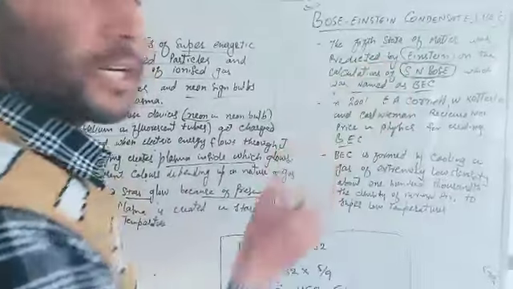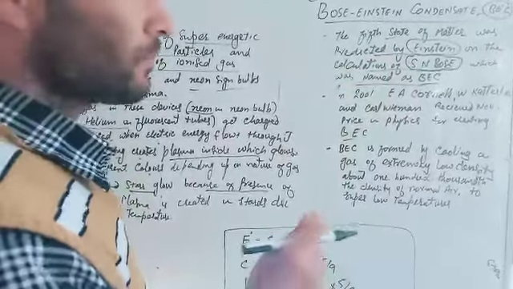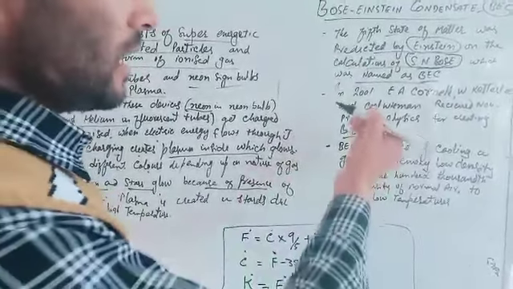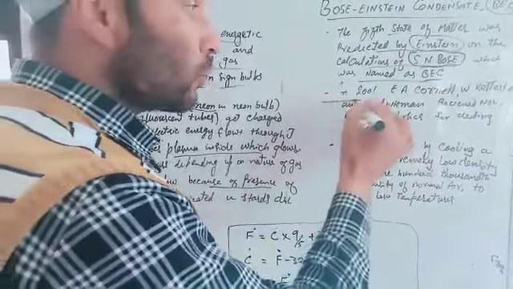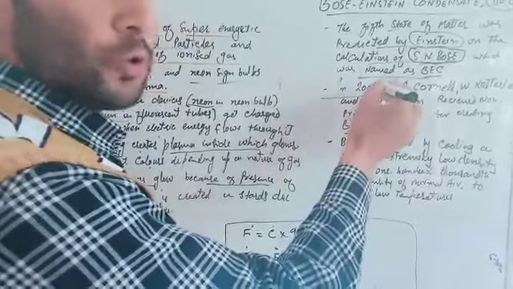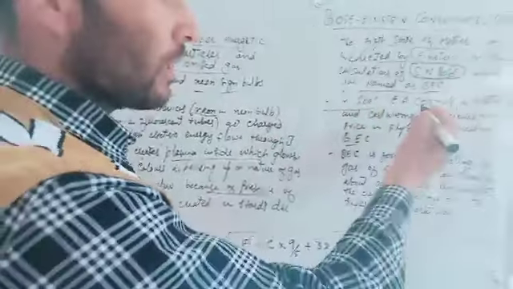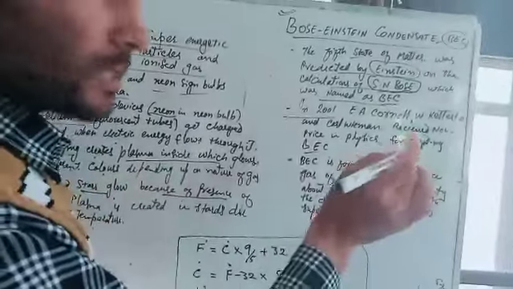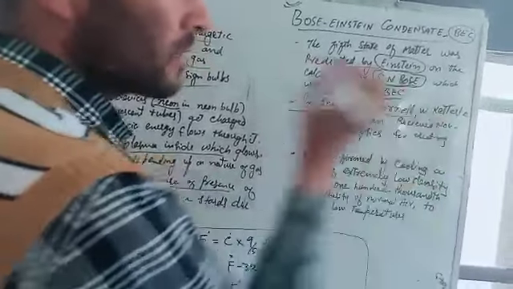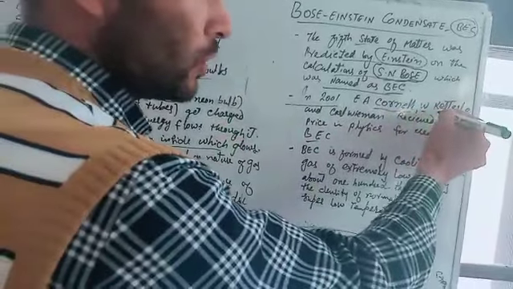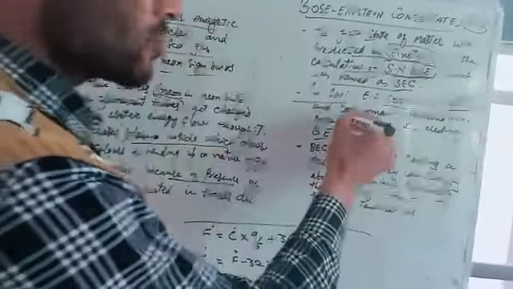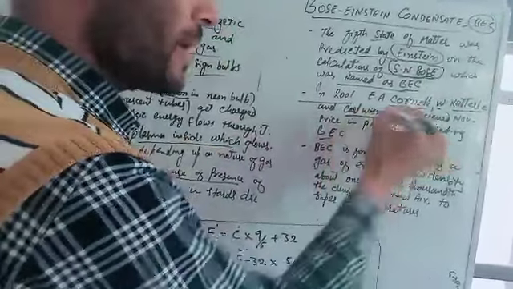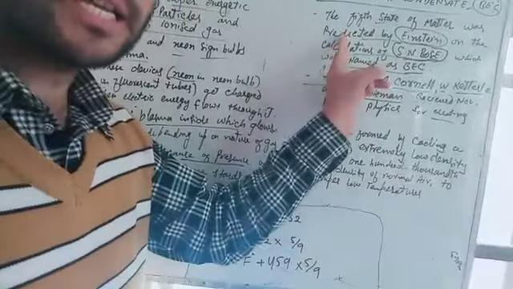It was only predicted in 1920. But after that, in 2001, three scientists from the USA, E.A. Cornell, W. Ketterle, and Carl Wieman, received the Nobel Prize in physics for creating Bose-Einstein condensate, which was predicted by Einstein.